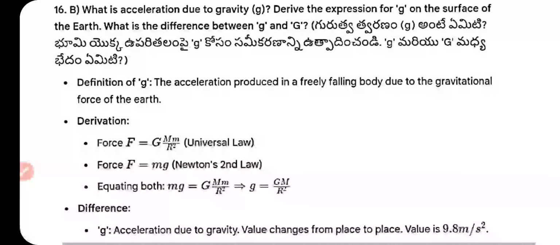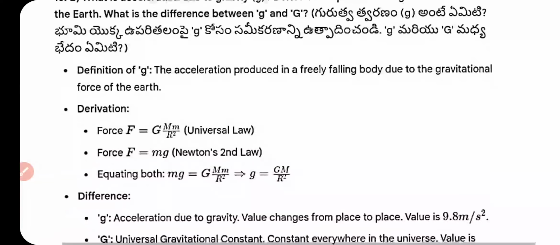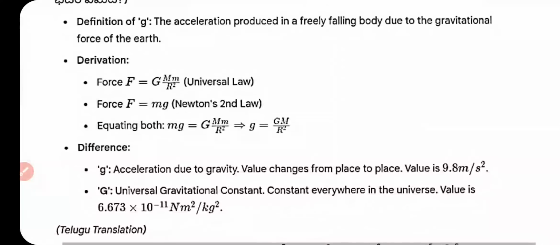What is the acceleration due to gravity? Derive the expression for g on the surface of the earth. What is the difference between g and G? The acceleration produced in a freely falling body due to the gravitational force of the earth. Force equals GMm by r squared, by the universal law. Force equals mg. Equating both equations, mg equals GMm by r squared, so g equals GM by r squared.